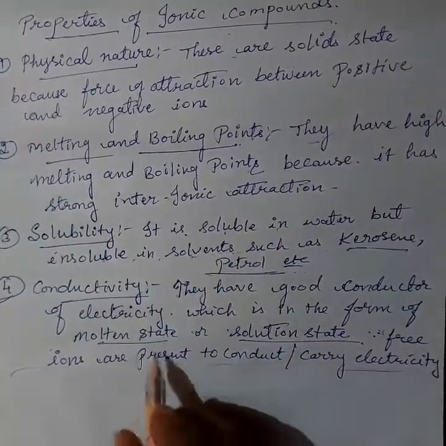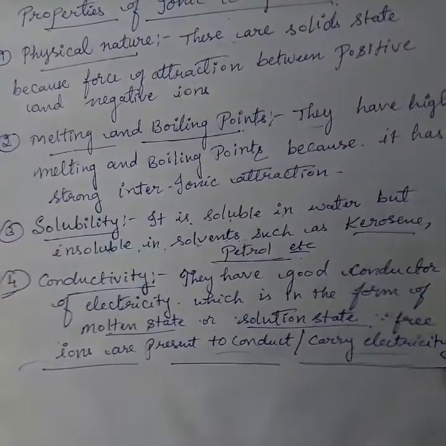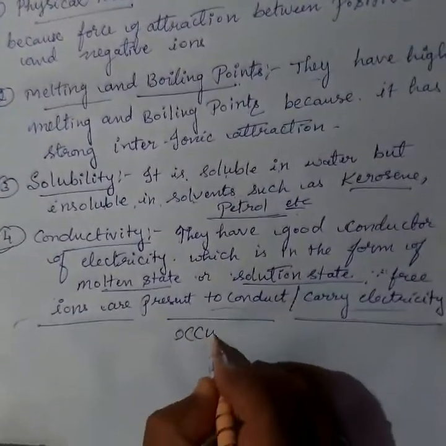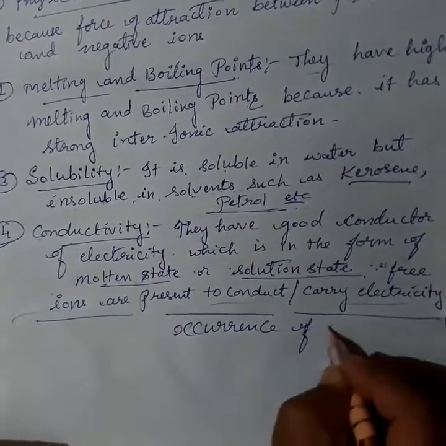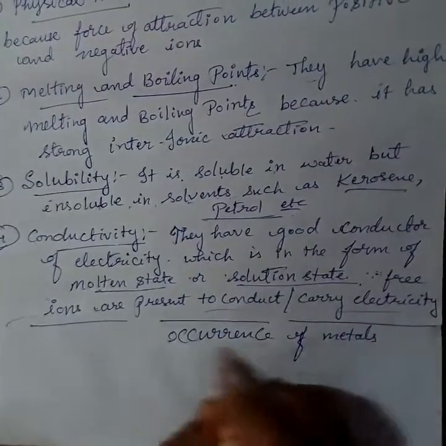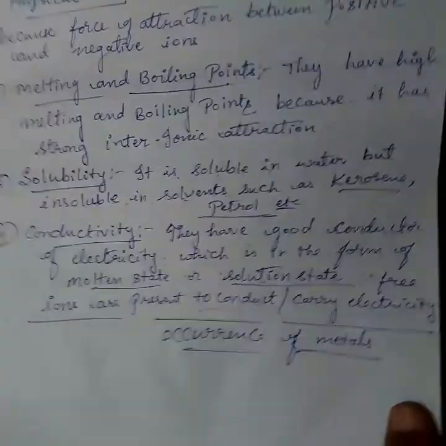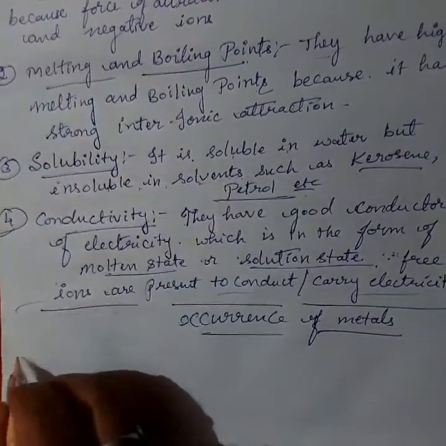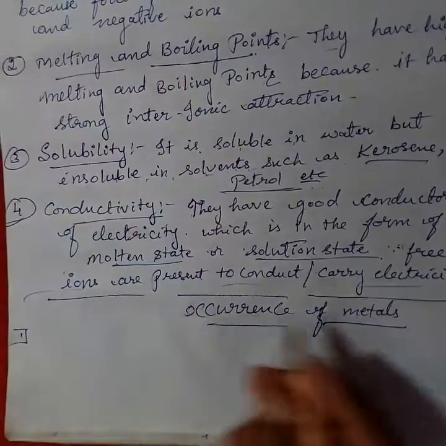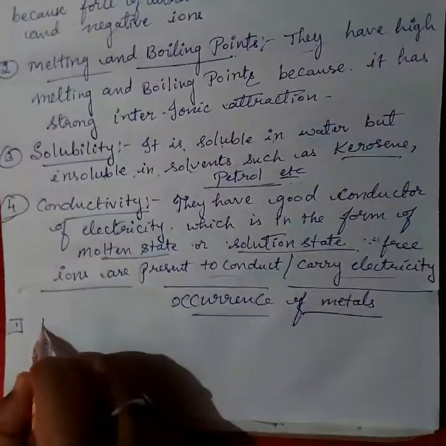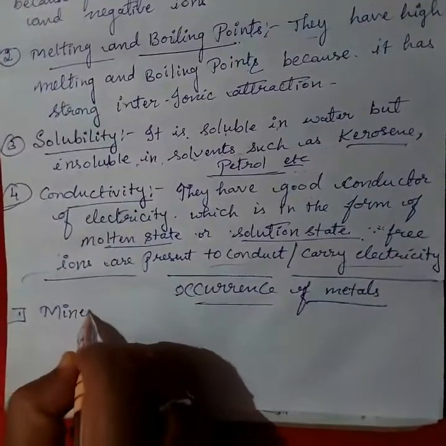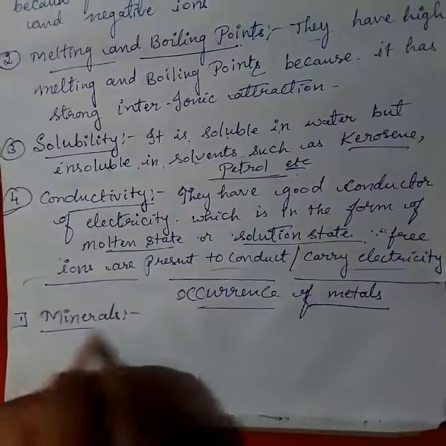Now we go to the occurrence of metals. What is the occurrence of metals? It is how metals appear in nature. First we go to minerals. What are minerals?